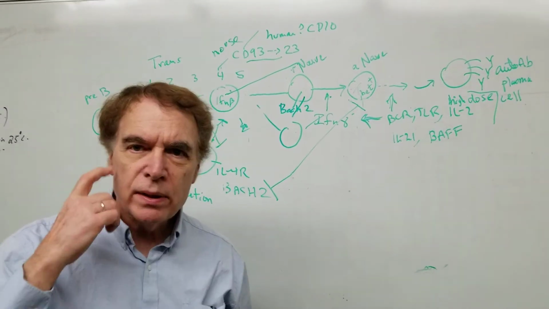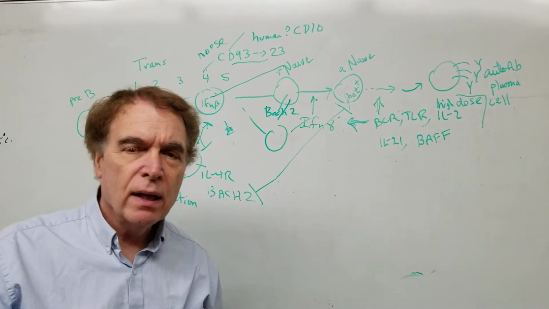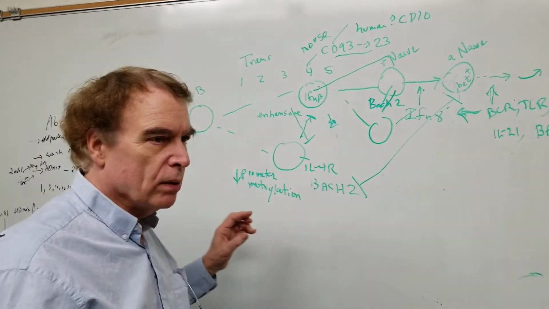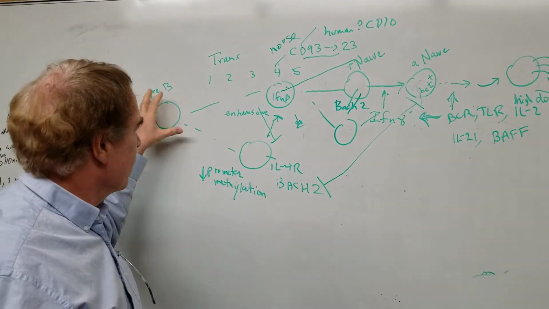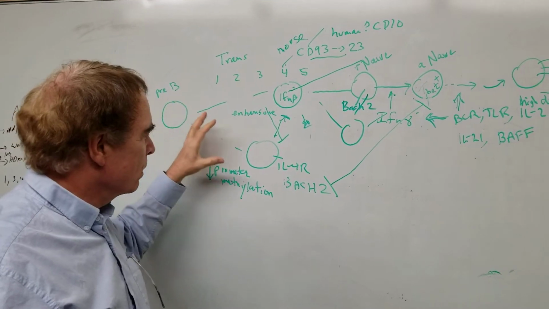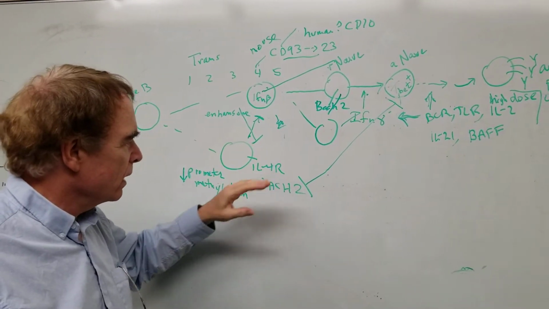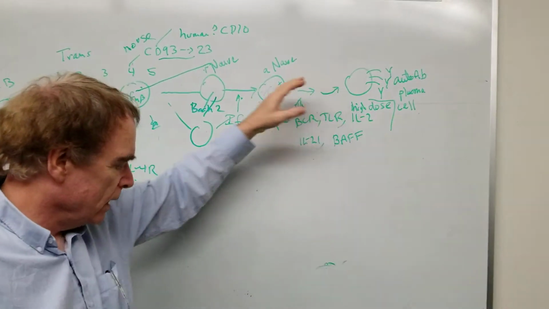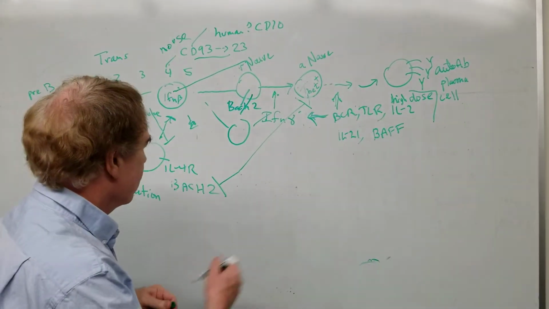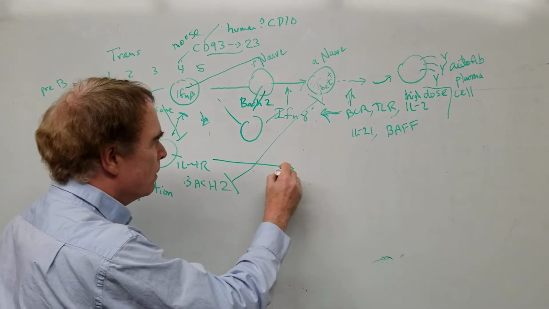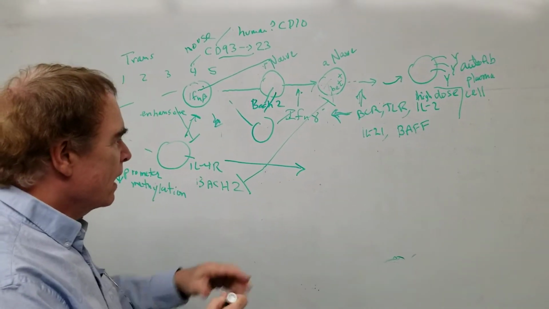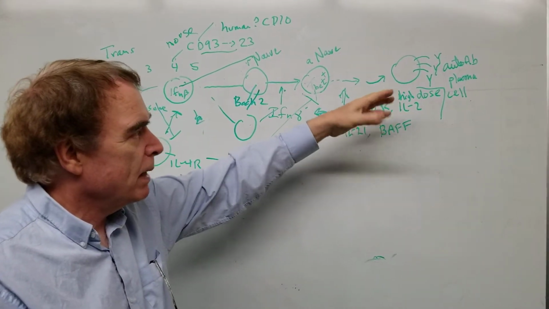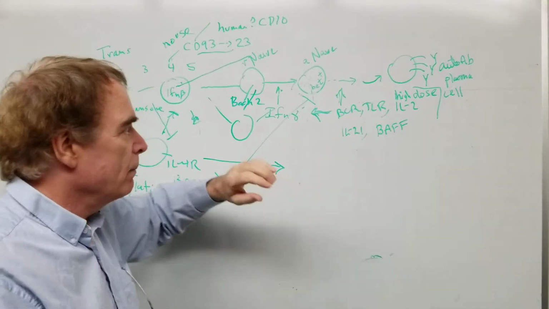So we were talking about this pathway, and let's just think of it like this. In normal people, the B cell just turns on IL-4 receptor in the early stage, the Bach2 mechanism, and they don't make autoantibodies. They can respond to worms. They can respond to even some viruses and proteins, but they tend not to make autoantibodies, like anti-nucleic autoantibodies.